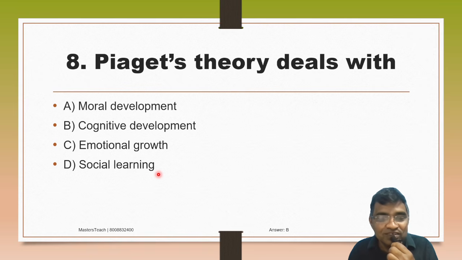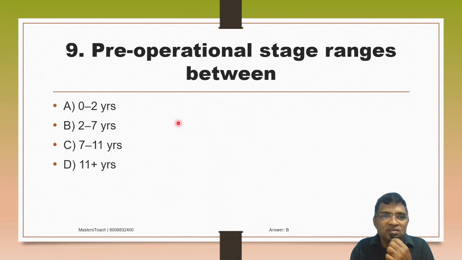If you know, please do comment. The answer is Piaget's theory deals with cognitive development. Then, the ninth one, the pre-operational stage ranges between: A. 0 to 2 years, B. 2 to 7 years, C. 7 to 11 years, D. 11 plus years. The pre-operational stage ranges between 2 to 7 years.